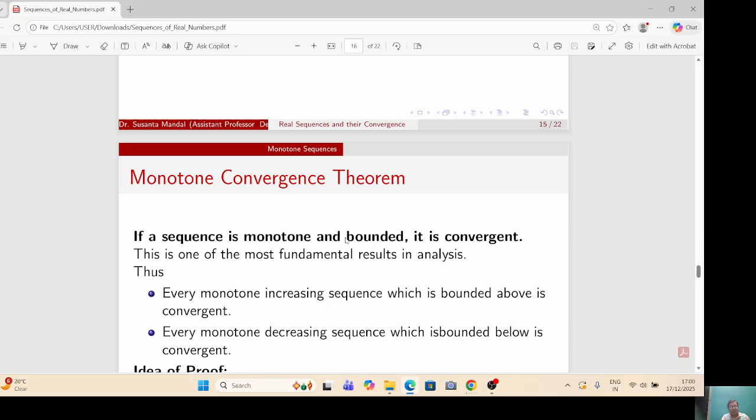It says that if a sequence is monotone and bounded, it is convergent. This is one of the most fundamental results in real analysis. This is important because it allows us to establish convergence without computing the limit.